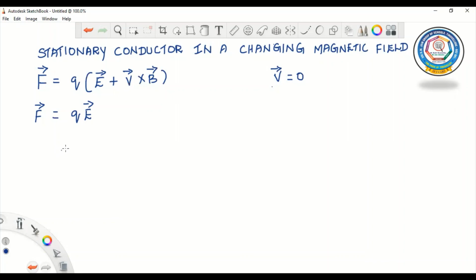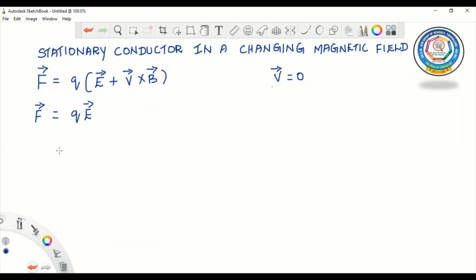Therefore, to explain the existence of induced EMF or induced current, we must assume that a time-varying magnetic field generates an electric field. And one thing we have to notice here, children, the electric fields produced by static electric charges have properties different from those produced by a time-varying magnetic field.